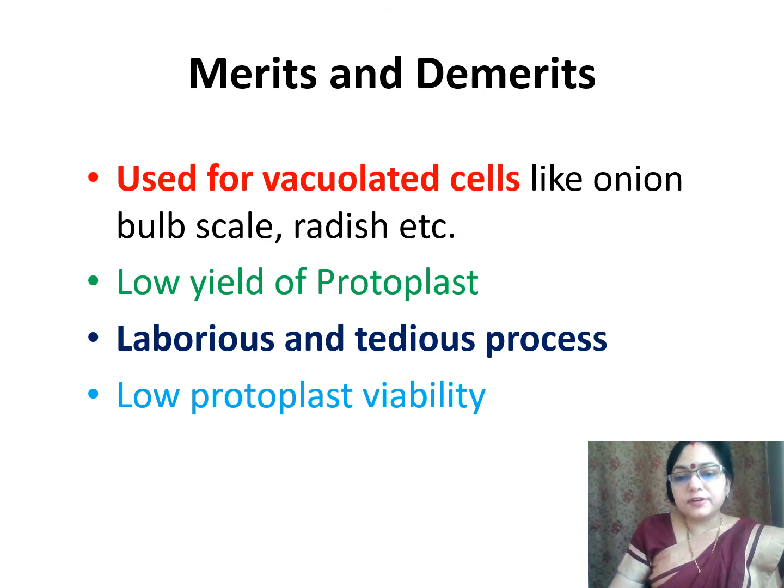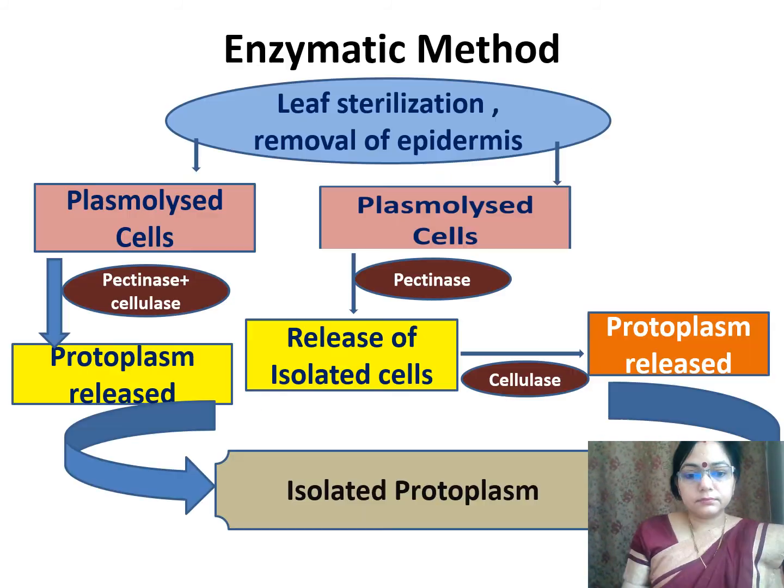Merit of mechanical method is that it can be used for vacuolated cells like onion bulb scale, radish, etc. But it has demerits also because it is low yielding of protoplasts. It is a very laborious and tedious process. The protoplast viability is also low in this method.